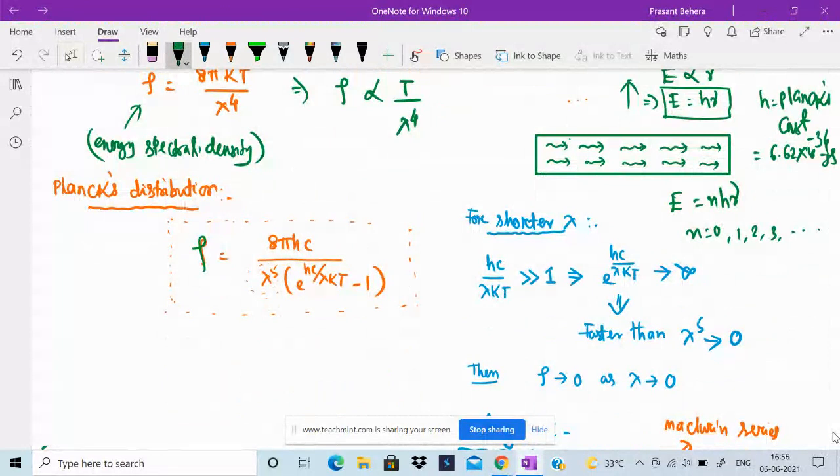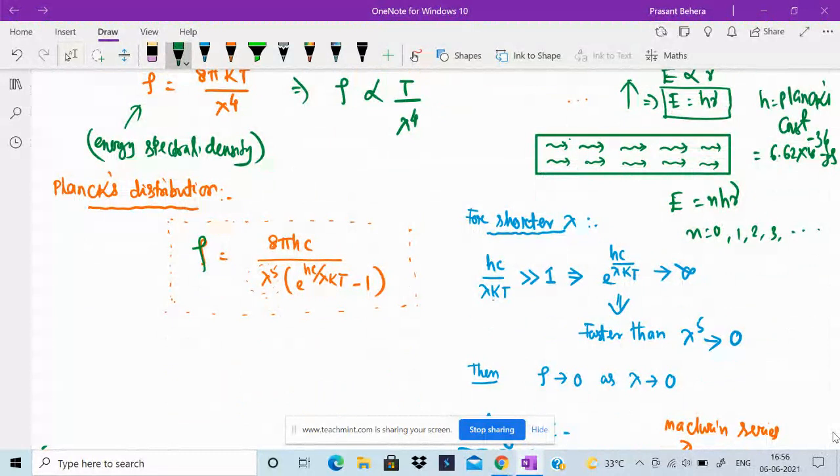This is the equation by the principle of quantization. Here h is the Planck's constant, c is the velocity of light, lambda is the wavelength, k is the Boltzmann constant, and T is the temperature in Kelvin.